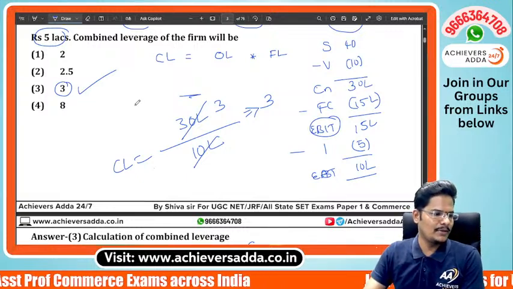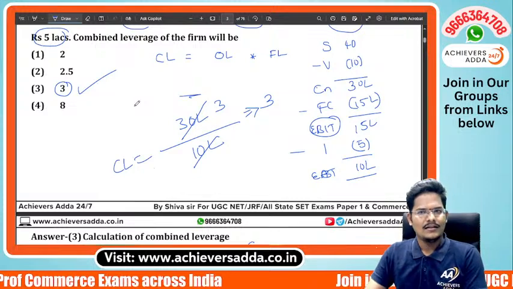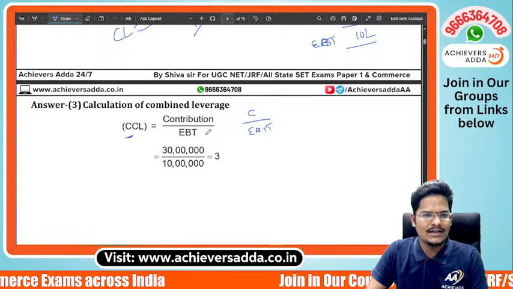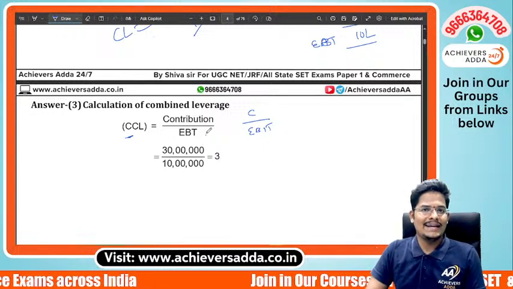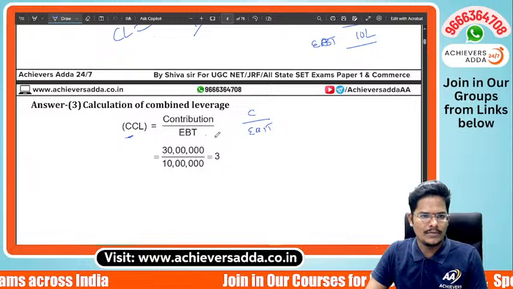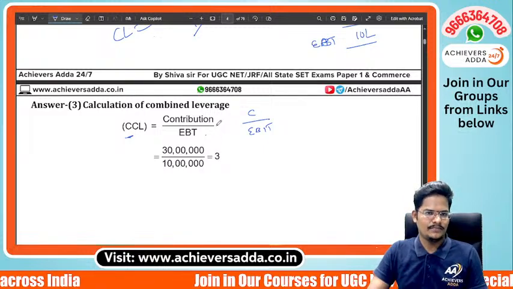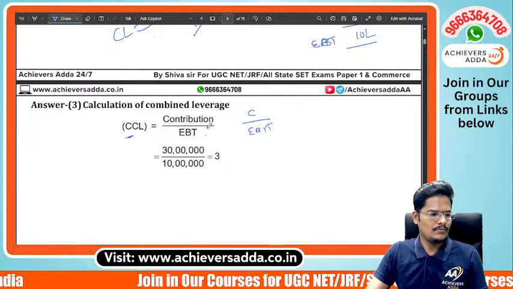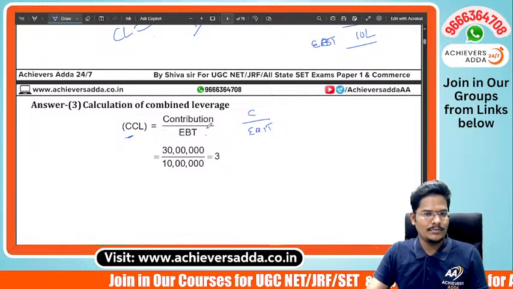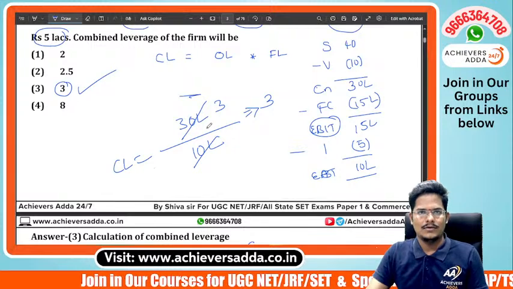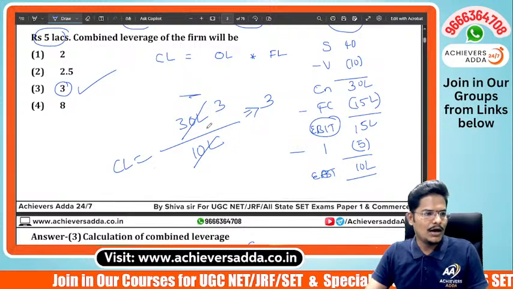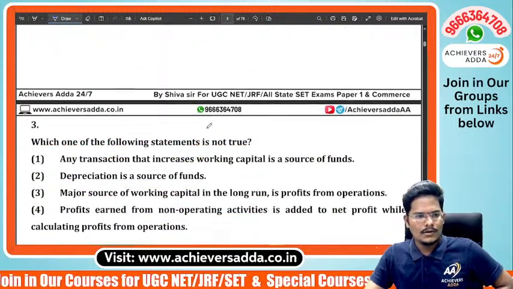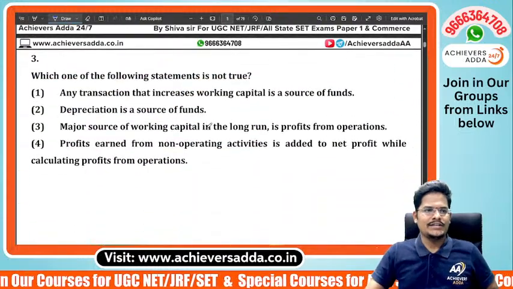How come 2.5, madam? Interest is there. You should deduct the interest now, because EBT will be coming in the denominator. You are taking the financial leverage into account, but the question is about combined leverage. Combined leverage formula is contribution by EBT. Contribution by earnings before tax, means after interest, before tax. Right?